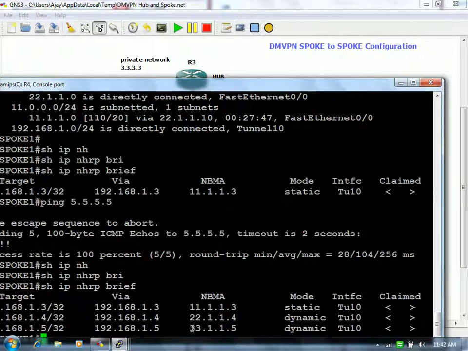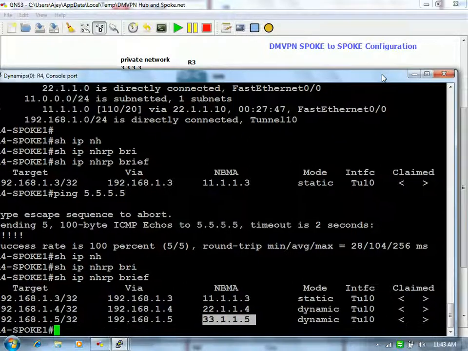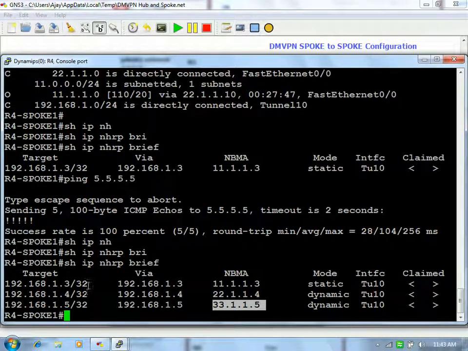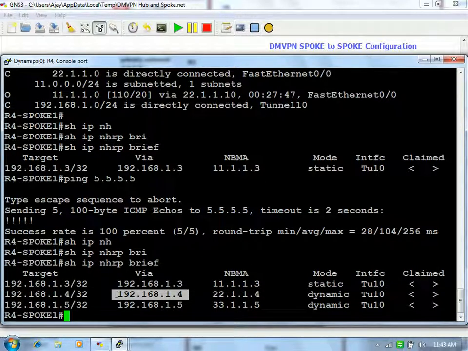Yeah, sorry, this one. I was taking the wrong example, because 5.5.5.5 is located over the 192.168.1.5, right? Yeah. That's why we have to configure this. So why then is the NHRP own address? See, this one is your map, right? This one, when you registered with the hub, will be having the NHRP, right? So he is saying this is your map and this is where you want to reach. This is your source mapping, this is your destination mapping, and this is the guy with whom you have registered.